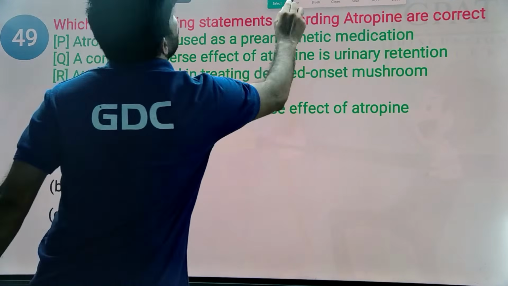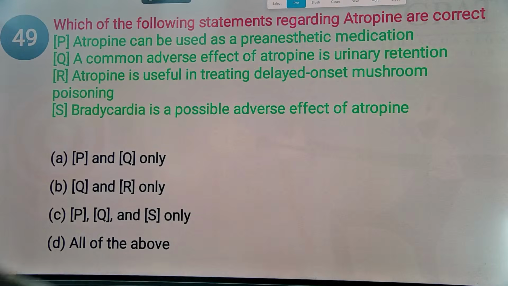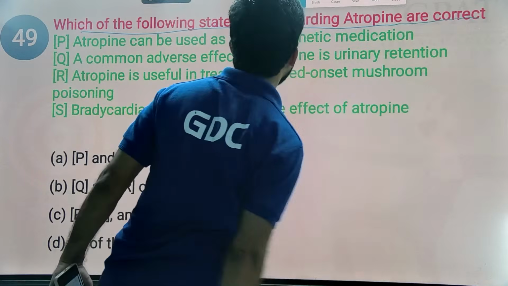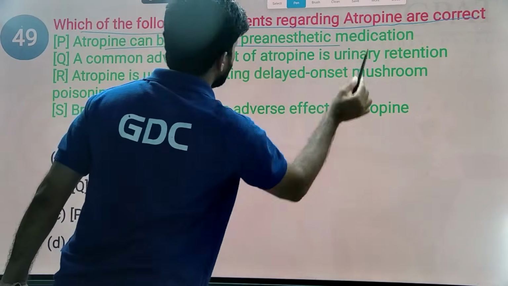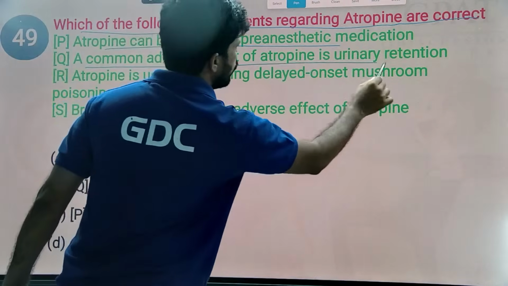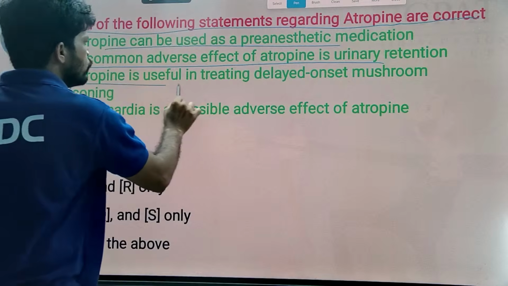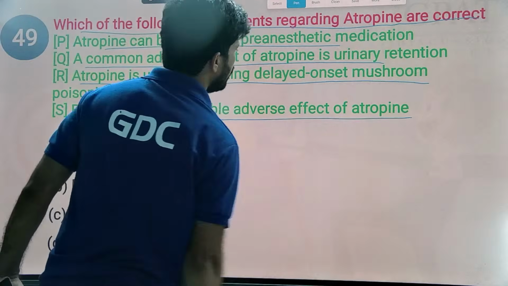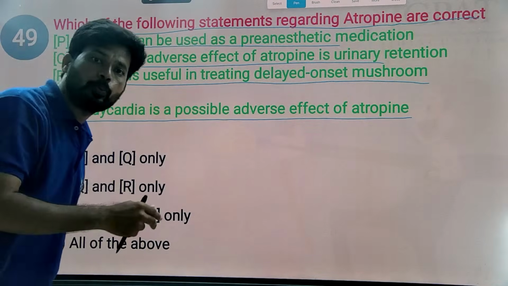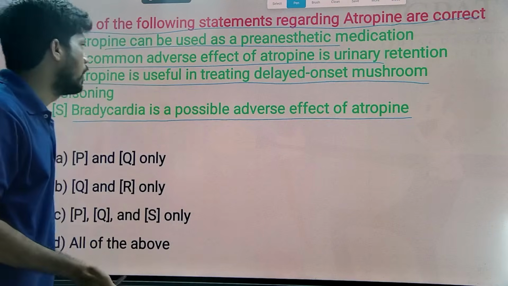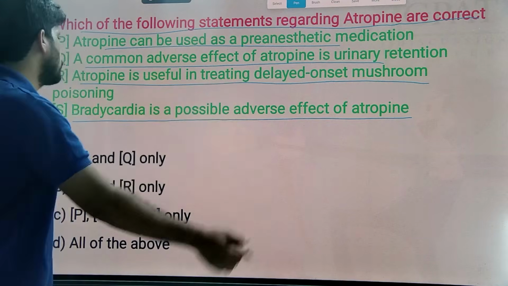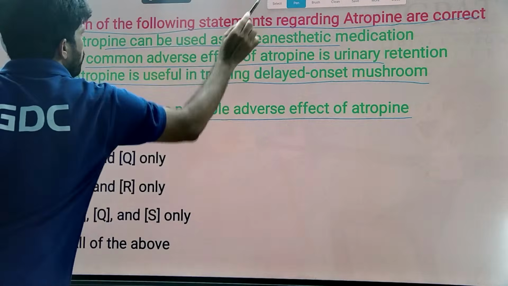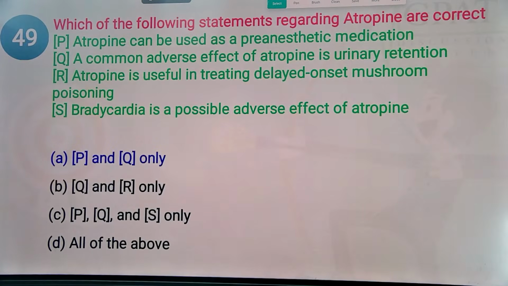Next. Which of the following statements regarding atropine are correct? Atropine can be used as a pre-anesthetic medication. Yes. A common adverse effect of atropine is urinary retention. Yes, it is a parasympatholytic. Atropine is useful in treating delayed onset mushroom poisoning. No. Bradycardia is a possible adverse effect of atropine. Generally, atropine is a parasympatholytic that produces tachycardia, and atropine is used in immediate onset mushroom poisoning, not delayed onset mushroom poisoning. Here PQ are correct. The answer for this question is option A.